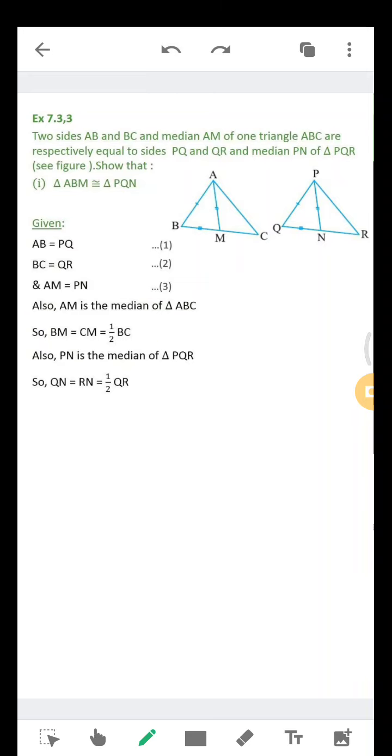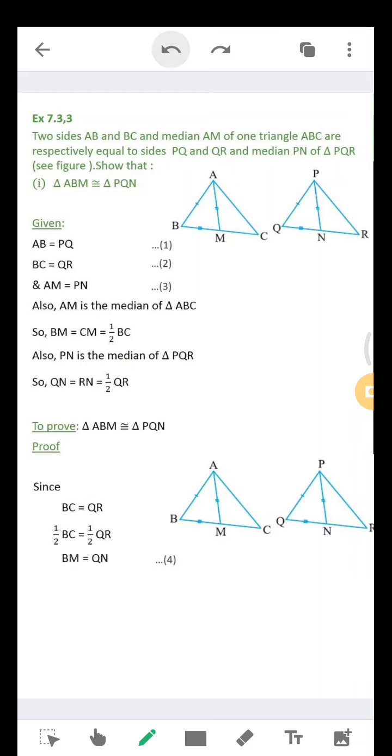Now let's proceed to prove ABM is congruent to PQN. I'll write BC is equal to QR, since it is already given in the question. Then I'll multiply by half on both sides, because half of equals is again equal.